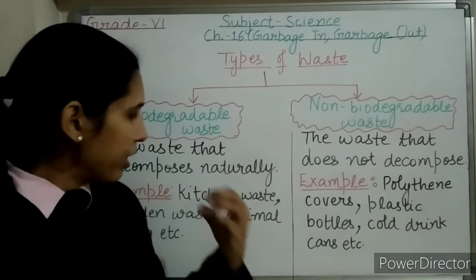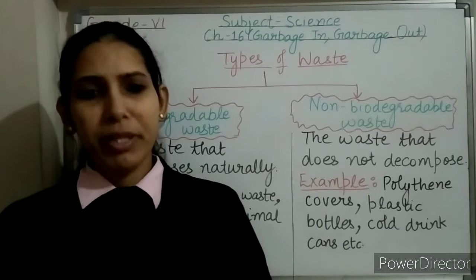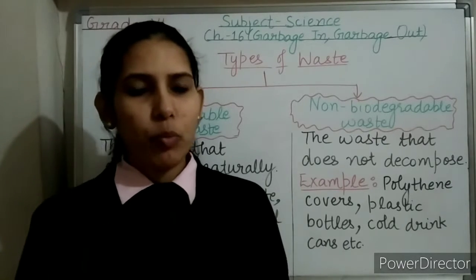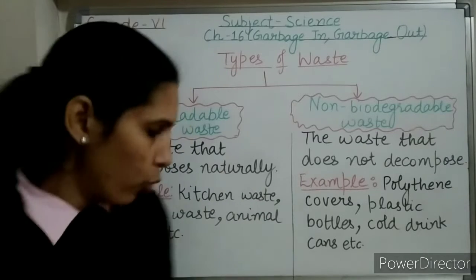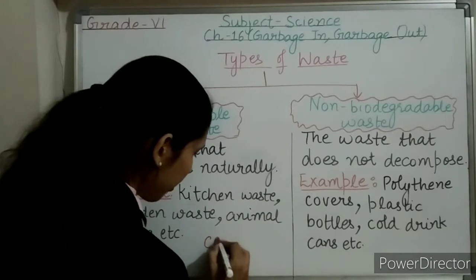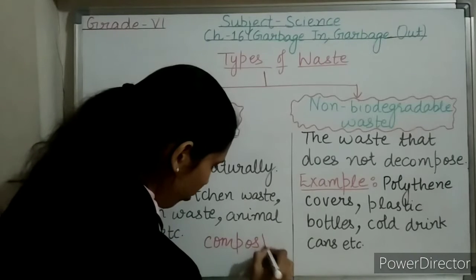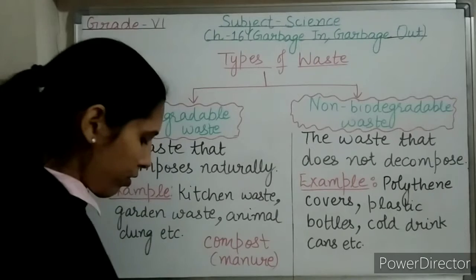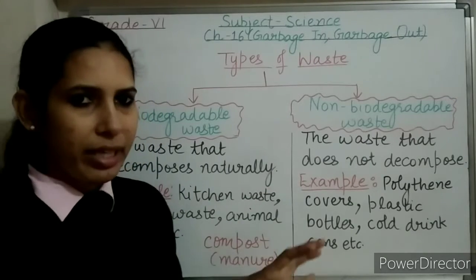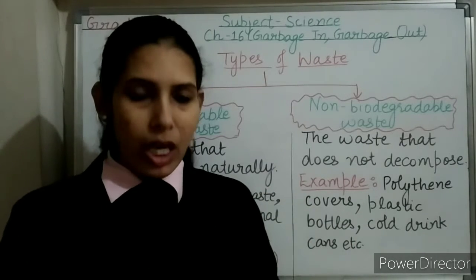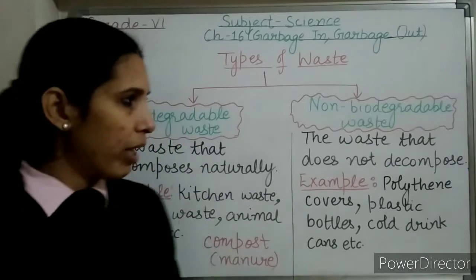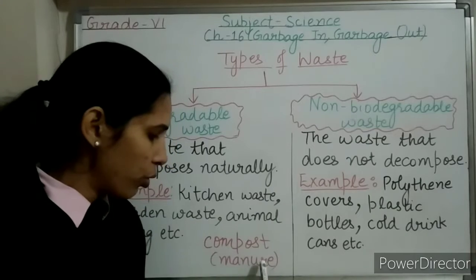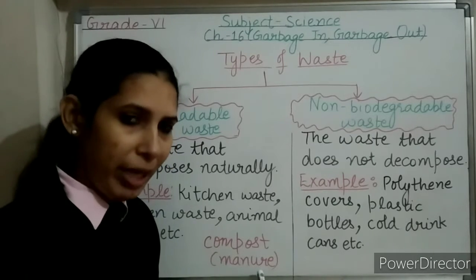Management of this biodegradable waste is not a big problem. Why? Because biodegradable waste can be converted into compost, or we can say manure. What is this manure? If biodegradable waste is buried in a pit and then covered with soil, after a few weeks it gets converted into compost, or manure.